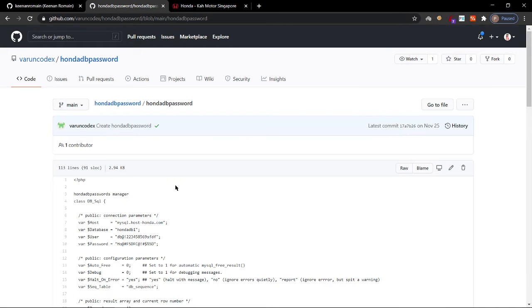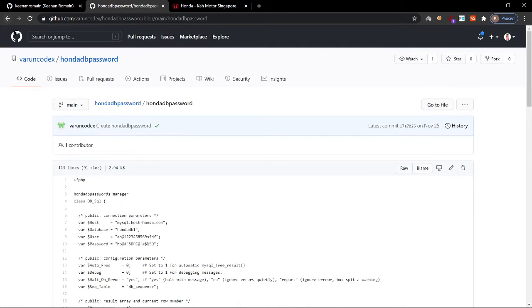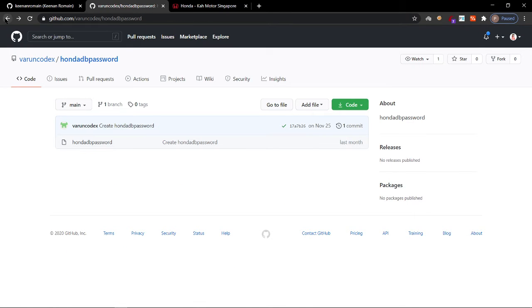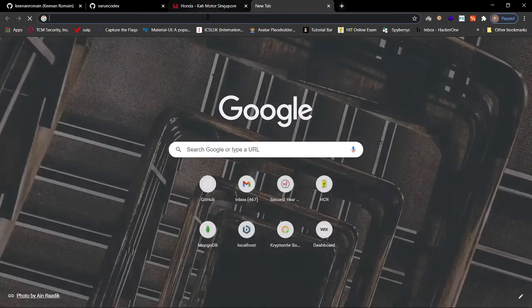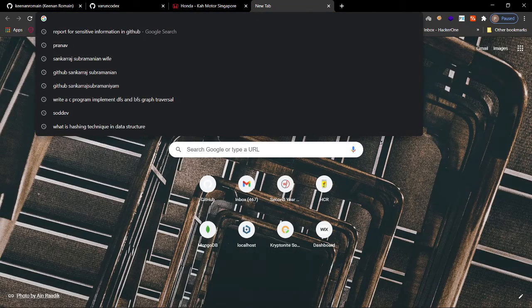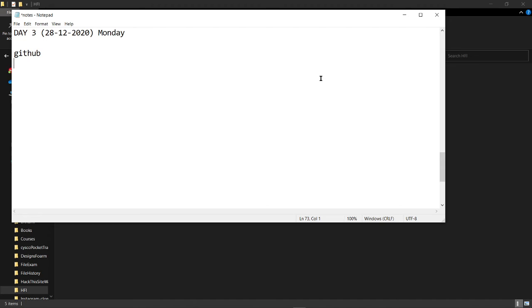Whoever is able to access GitHub is free to access these contents. But don't try to put it on some websites, or don't try to exploit it anywhere. Just viewing it is fine. But if you are able to get details like usernames or passwords from GitHub, you can write a report to that company. You don't need permission or anything like that. It is perfectly fine, you are saving the company from a bug.